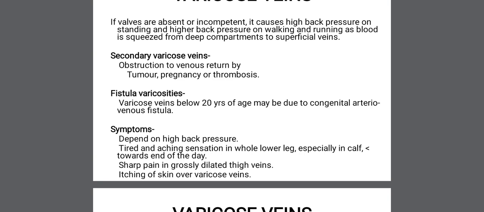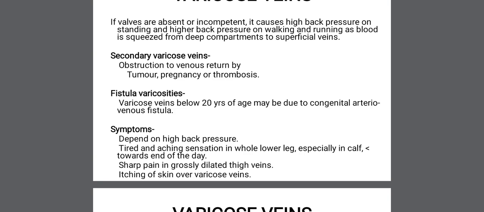Another cause is when the valves are absent or incompetent, then there will be high back pressure on standing, walking or running. The blood is squeezed from the deep compartment to the superficial compartment, and the superficial veins become dilated and tortuous.